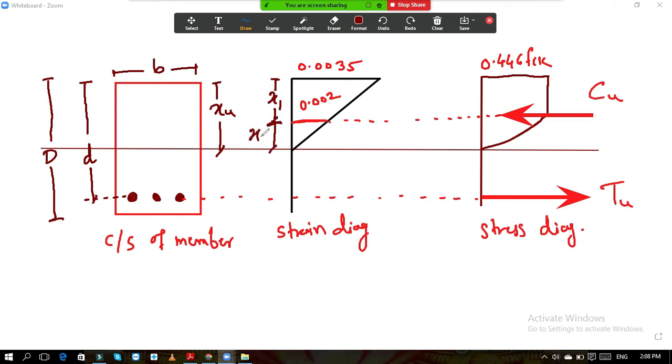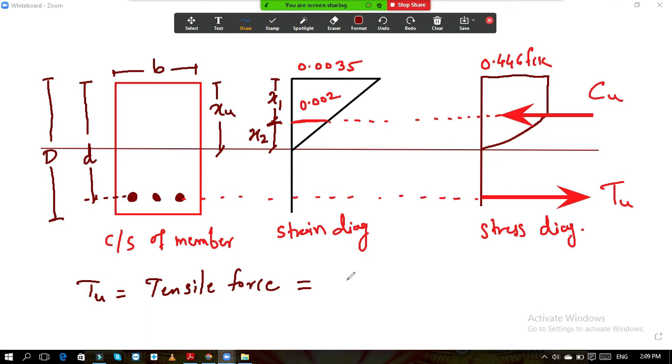Why am I assuming it like this? Because I want to calculate the maximum value of Cu, and what is the formula for Tu, and what is the formula for Cu. For Tu it is very easy. What is the meaning of Tu? Tu is nothing but the tensile force. So how do we calculate the tensile force? You know the basic formula.